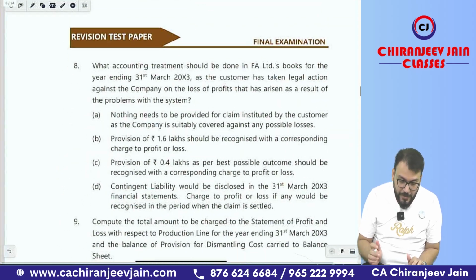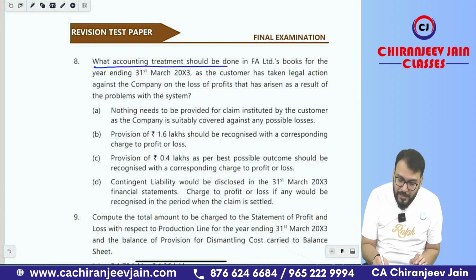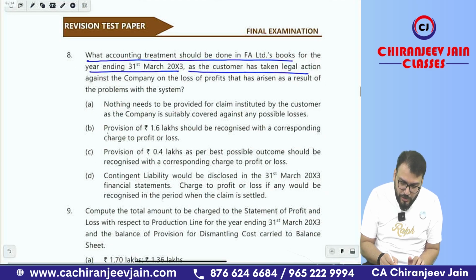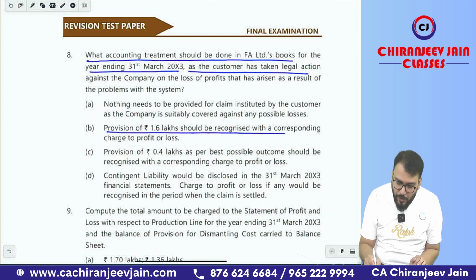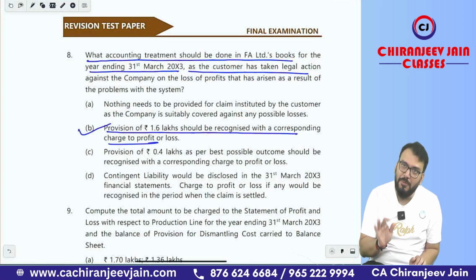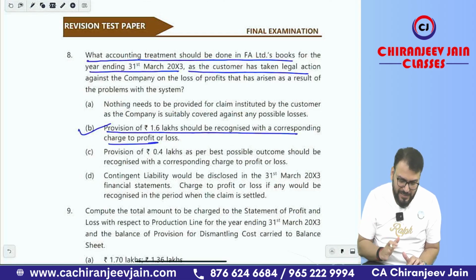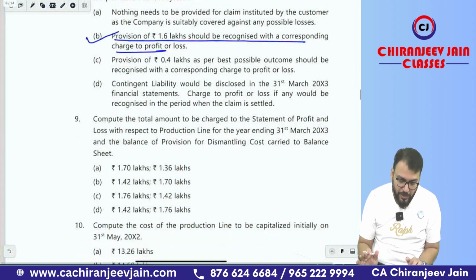Chalega? Yes sir. Then what accounting treatment should be done in FA Limited's books for the year ended 31st March 2003, as the customer has taken legal action? The provision of 1.6 lakhs to be recognized with the corresponding charge to P&L. So option B is the only correct one. Yes sir. I think you can read the remaining options, they are not at all correct.